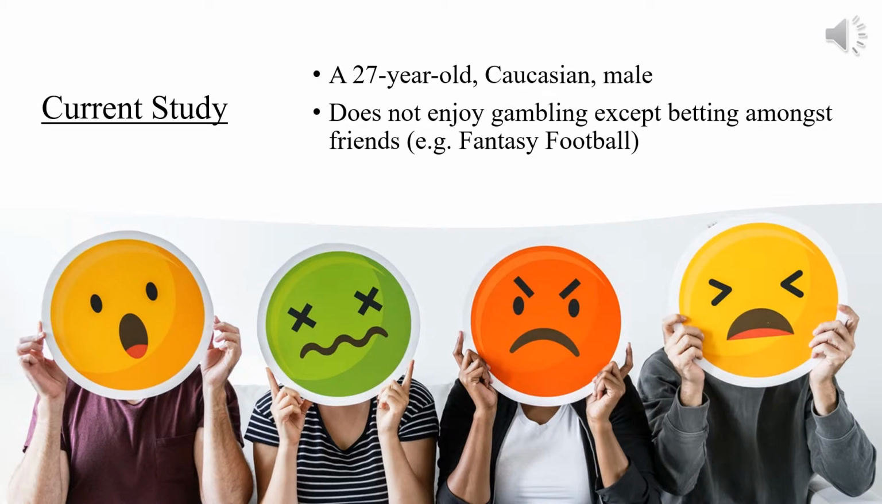So now the purpose of the present study was similar to Zlomke and Dixon and Hoon, Diamond, Jackson, and Dixon. This study intends to investigate whether contextual cues will influence response allocation among concurrently available gambling options. A 27-year-old Caucasian male agreed to participate in this study. The participant reportedly has gambled but does not enjoy gambling in casinos. He would rather bet amongst friends with like fantasy football.